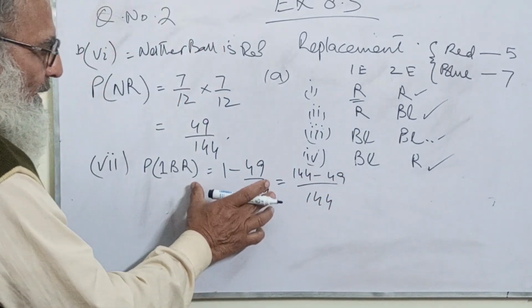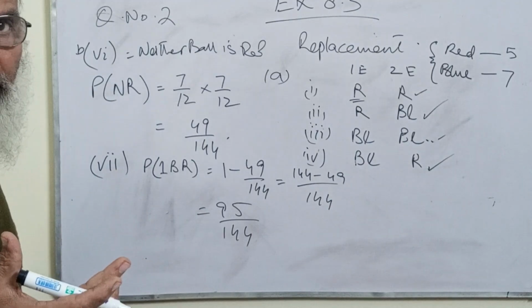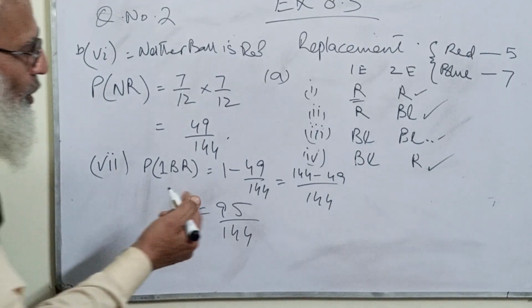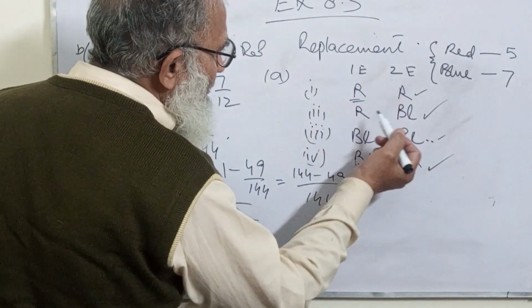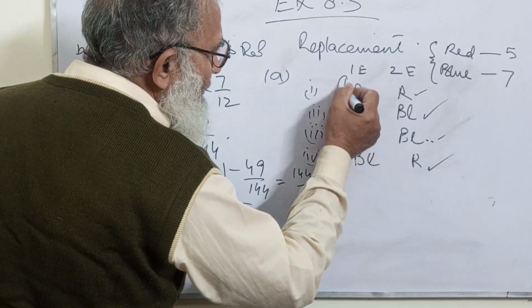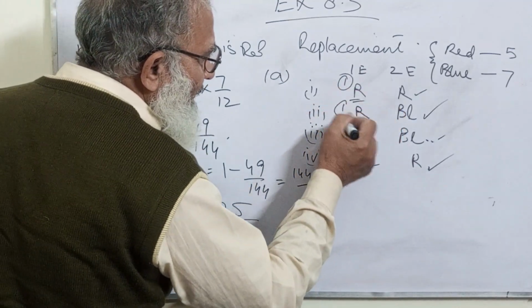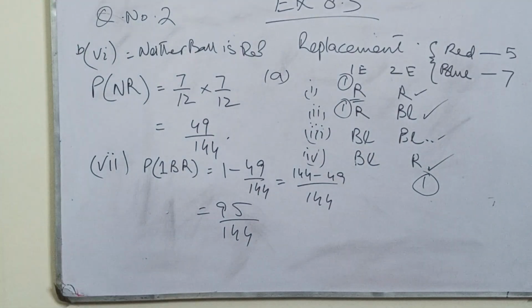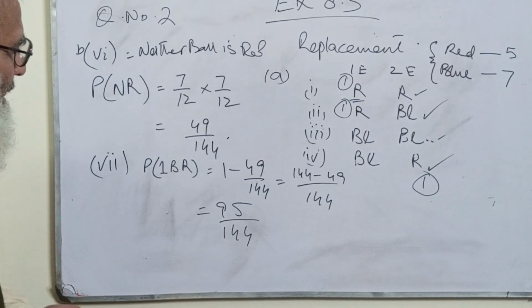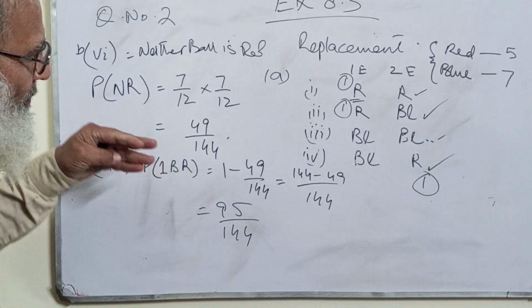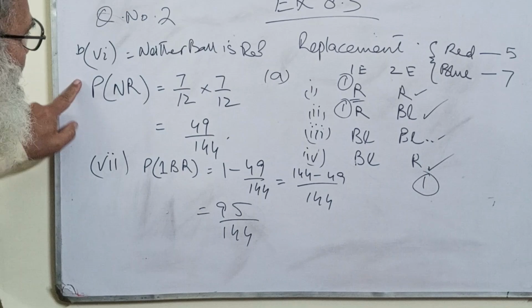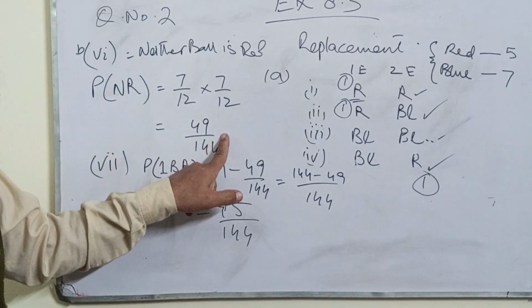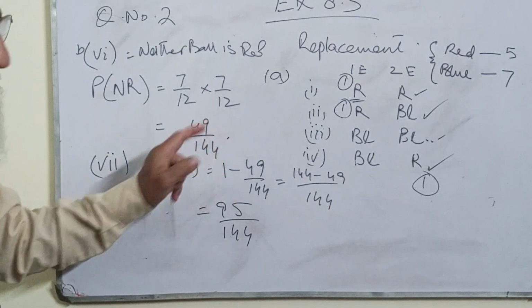This sort of question can be done in another way, because you see, at least one possibility was here, and one possibility was here, and one possibility was here. So you can do it in another way, but this is far easier, and it is even easier when you have already solved this part.